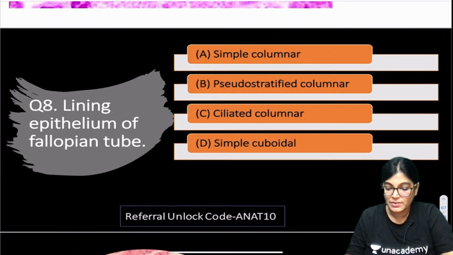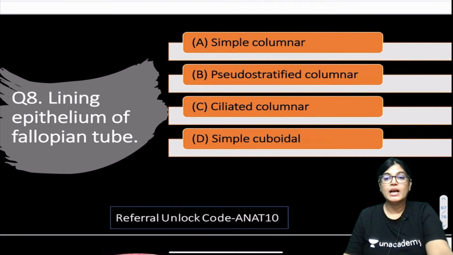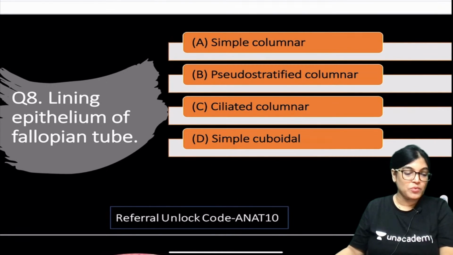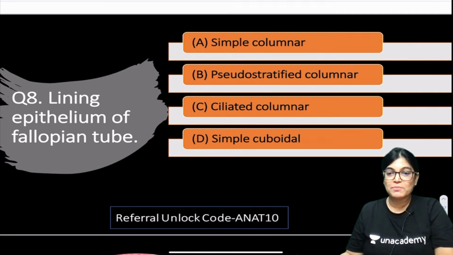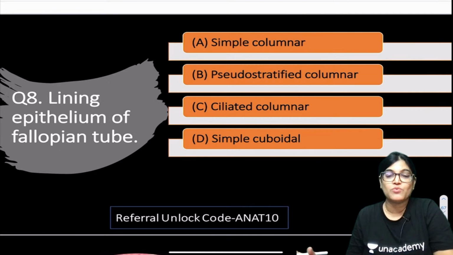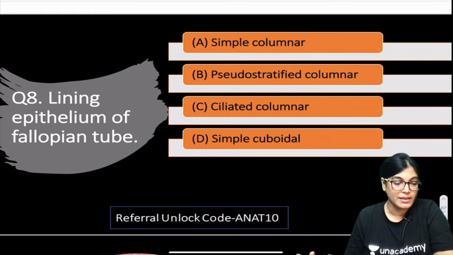Everyone, let's start with question number 8. Lining epithelium of fallopian tube. What is the answer, dear? Is it simple columnar? Is it pseudo-stratified columnar? Is it ciliated columnar? Is it simple cuboidal? So according to you, which is the correct answer? Question number 8.